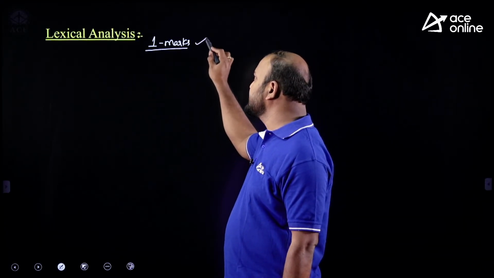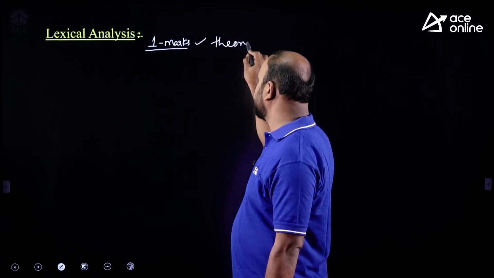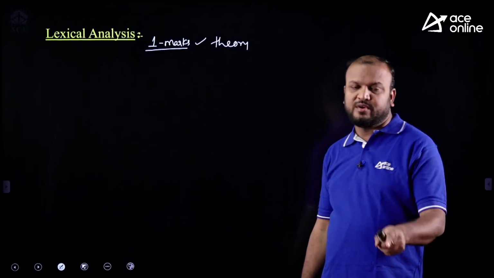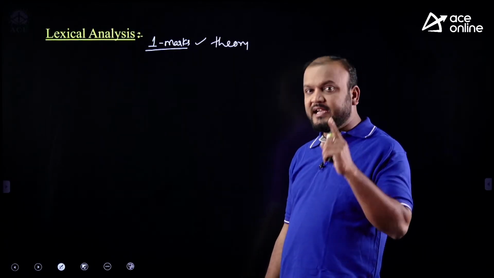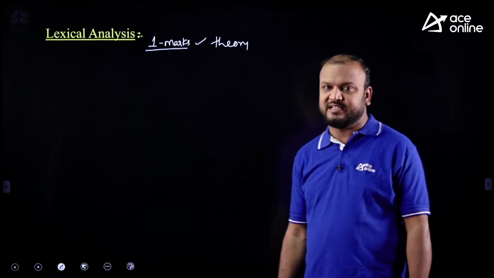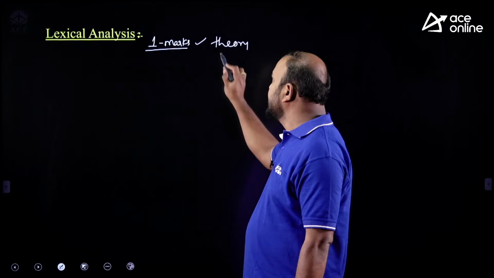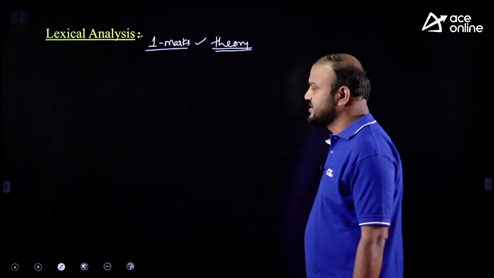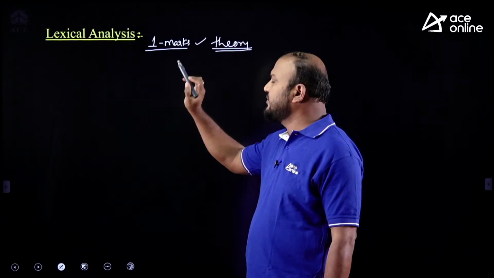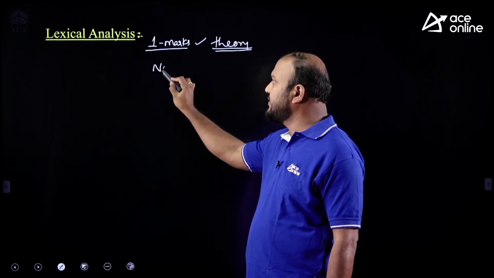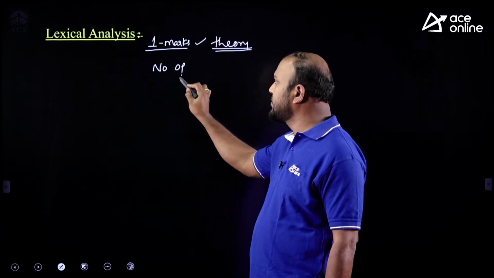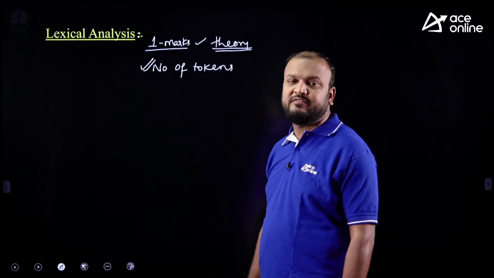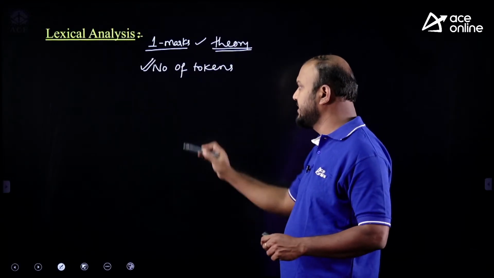So 1 mark questions means you can expect some theoretical questions, mostly theoretical. Majority of the students ignore theory, but don't ignore theory. Theory is also important, and even 1 mark is a very major thing. Theoretical questions, and some basics on compilers and all, they may ask you. And one type of question asks you to find how many tokens are in the given program segment, the number of tokens.